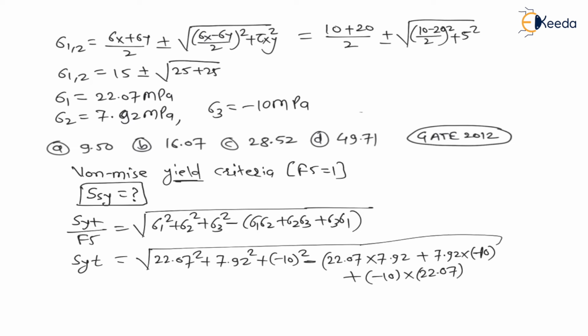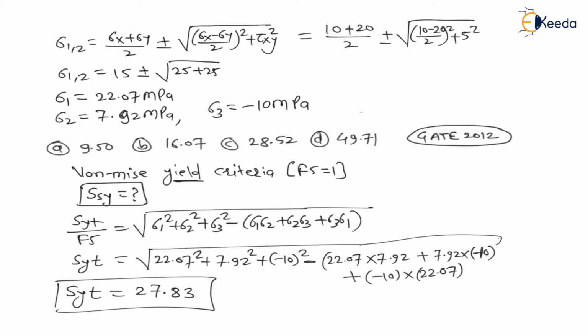And if you solve for SYT, then you will find SYT is equal to 27.83. Put the values and simply calculate in calculator.